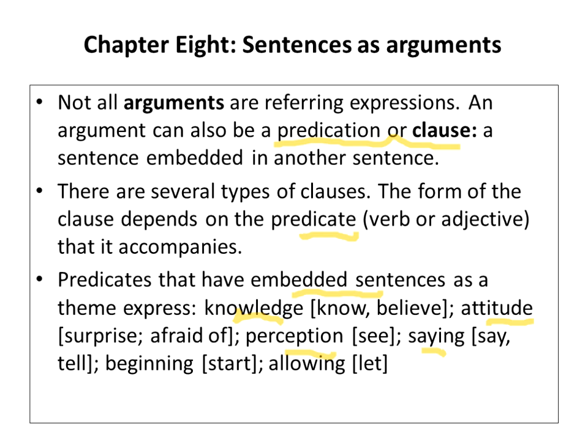They can also express saying, like I said, I told, I mumbled, I uttered. They can express some kind of beginning, like I started, I began, or verbs of allowing. I let you go to the park. I let him sweep the floor. I allowed him to sweep the floor. So all these are the various types of themes that can be expressed by the embedded clause. A theme means subject matter. What are all the topics or subject matters that can be expressed by these sentences?